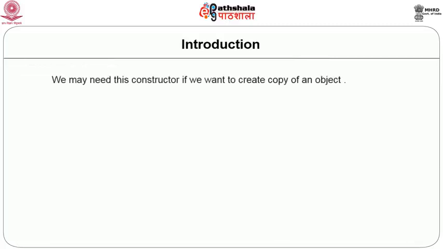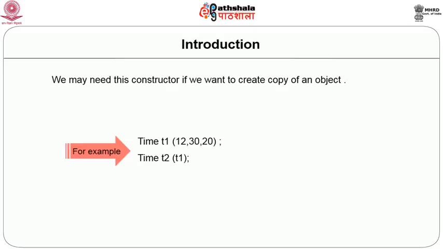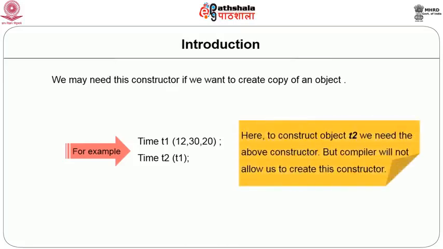But we may want the facility of creating one object using another object. For example, for our time class, we may define an object T1 which is initialized with some specific value, let us say 12, 30, 20. Now, we want to define another object called T2, and we want T2 to be created as a copy of T1. We would want to create this T2 object like this, time T2(T1), but as this kind of constructor is not allowed, it will not be possible for us to create T2 like this.